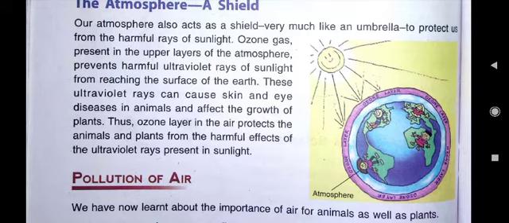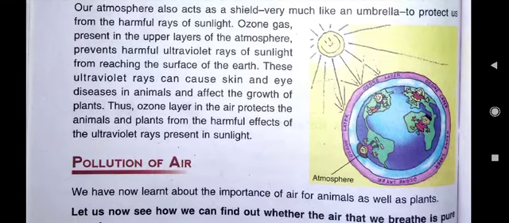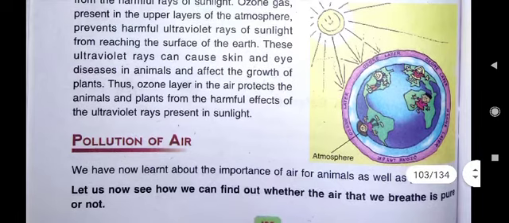In this D3 question you have to write what are the harmful effects of ultraviolet rays. So you can write that these ultraviolet rays can cause skin and eye diseases in animals. That will be the first point. And second point you can write, it can affect the growth of plants. So these two harmful effects you can write. It is the answer of D3.